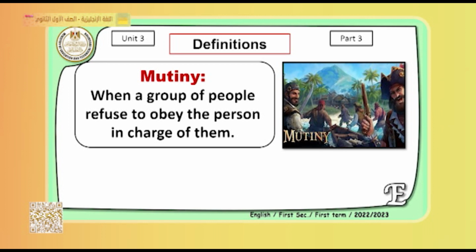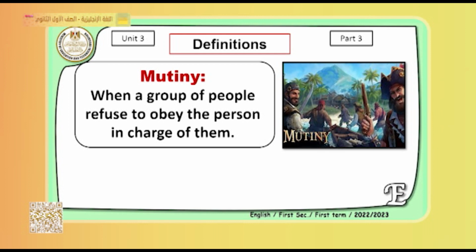So this is mutiny. In our story in chapter 3, we find that the captain of the ship is afraid that the sailors will have a mutiny against him. What's a mutiny? To refuse to obey the rules.